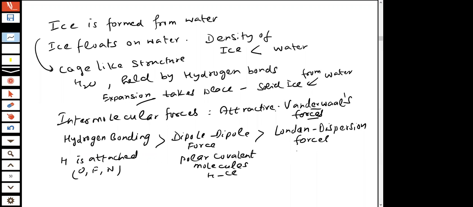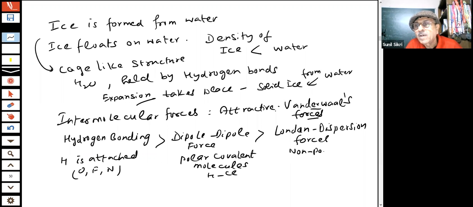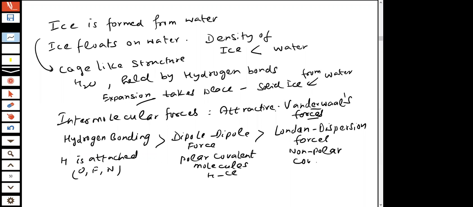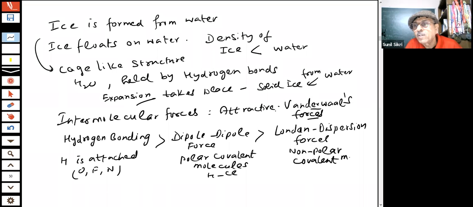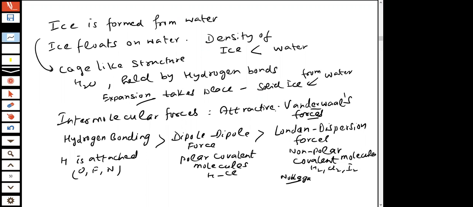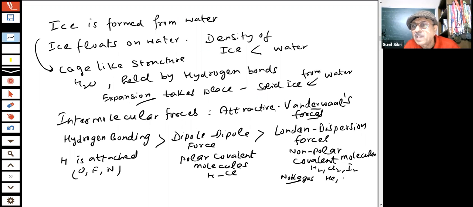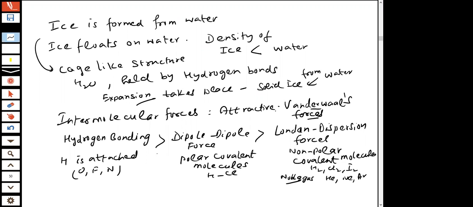And London dispersion forces are between non-polar covalent molecules like H2, Cl2, I2, where the same atoms are there. So non-polar molecules or noble gas elements, they exist as monatomic helium, neon, argon. Helium is used in weather balloons. You got it, students?